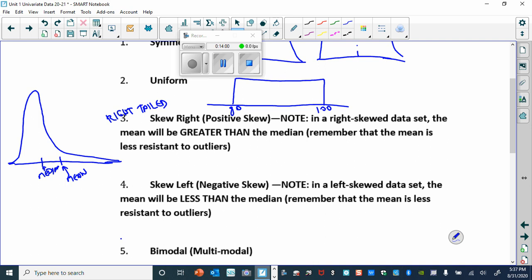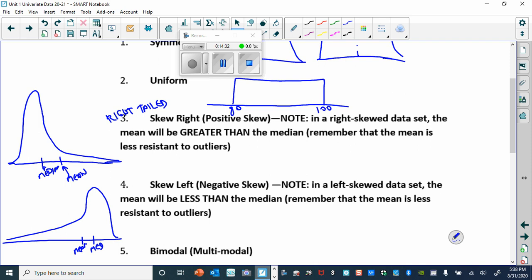And skewed left would be the opposite. You have most of them a little higher, and then a few over here. And then, again, the median and the mean will get pushed to the left a little bit more. Okay. It's not something to memorize, just remember that the mean is less resistant to outliers from that earlier note that we had.